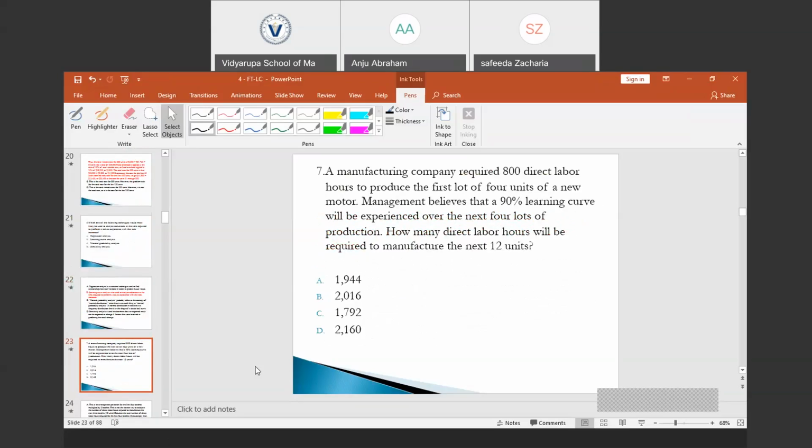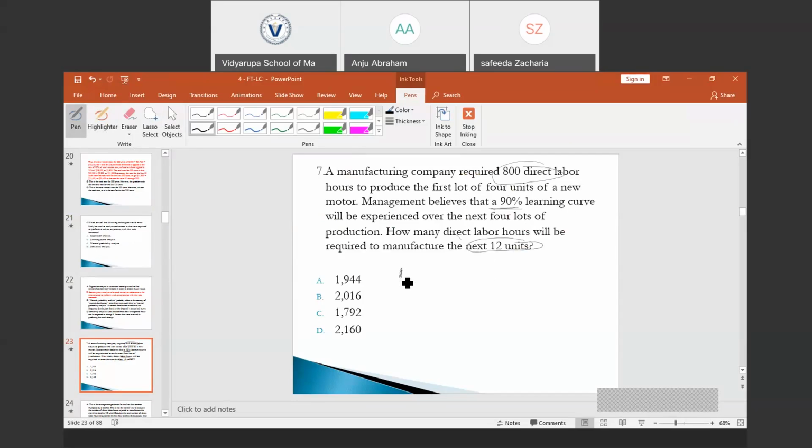So here comes the next question. A manufacturing company required 800 direct labor hours to produce the first lot of 4 units of a new motor car, and the manager believes that a 90% learning curve will be experienced over the next 4 lots of production. How many direct labor hours will be required to manufacture the next 12 units? So there is a 90% learning curve. To produce the first lot, we required 800 direct labor hours. We need to find the total labor hours required to produce 12 units.